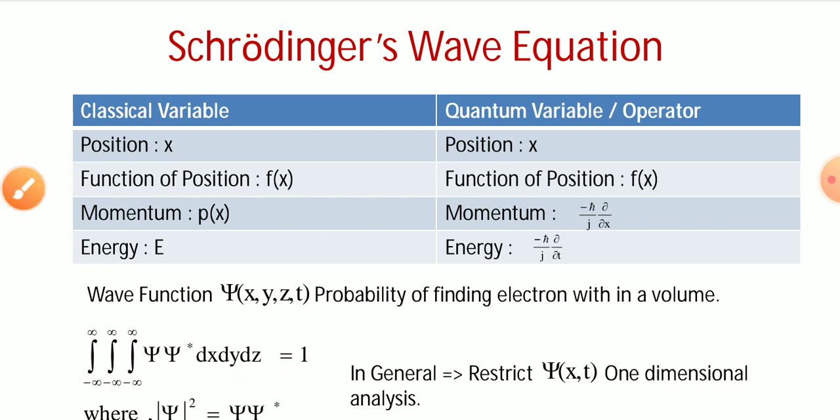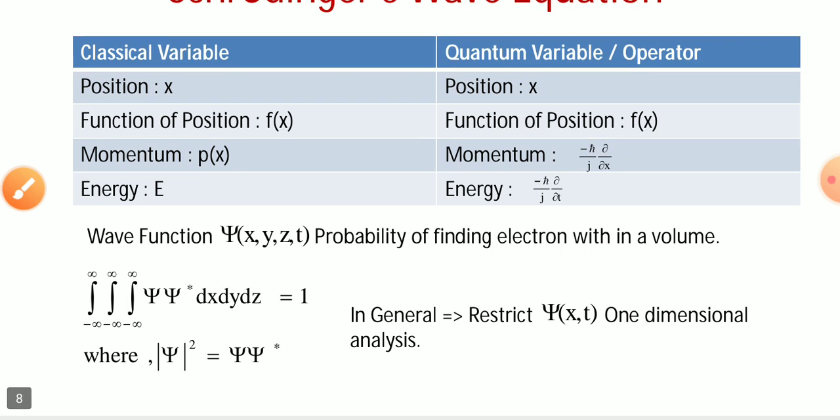In general, we restrict ψ(x) to one-dimensional analysis. This is for ease, but if you want to identify the total volume, then you have to analyze the wave function for three coordinates, or three dimensions.